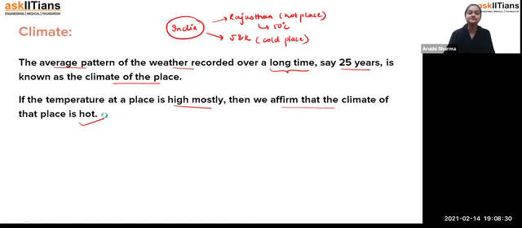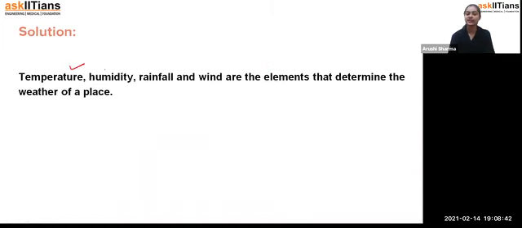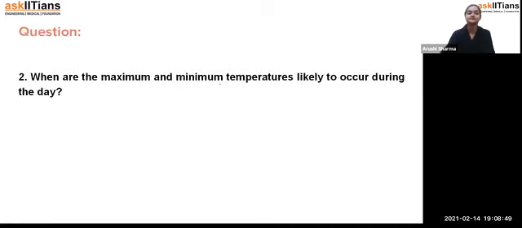Fine, students. So we have covered all of the topics. Now we are going to discuss the questions. The question is: name the elements that determine the weather of a place. We have already discussed this, students. It's temperature, humidity, rainfall, and wind. These are all the elements that determine the weather of a place.